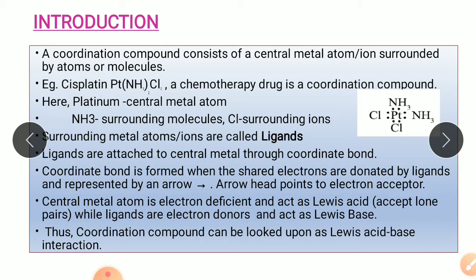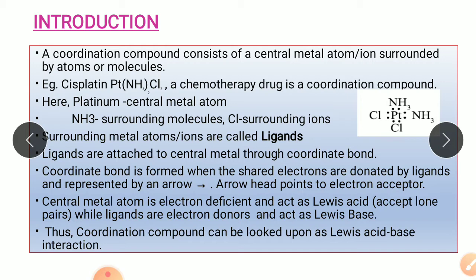Now let's understand what this coordinate bond is. A coordinate bond is a type of covalent bond. We have studied what a covalent bond is. A covalent bond is formed by sharing of electrons between two atoms. But a coordinate bond is formed between two atoms where the shared electrons are donated wholly by one of the atoms only.